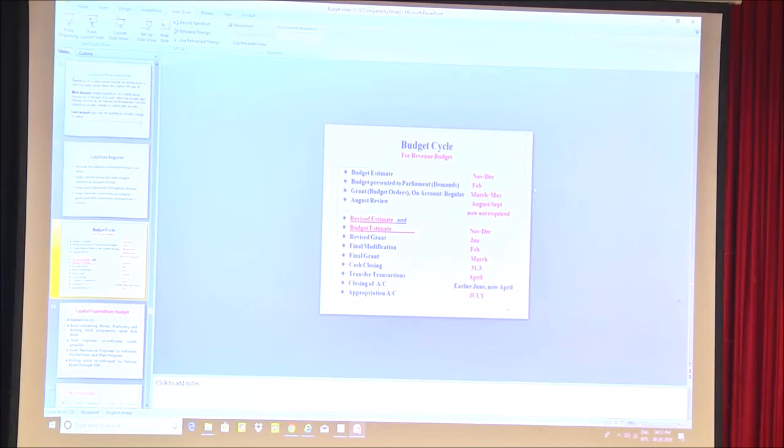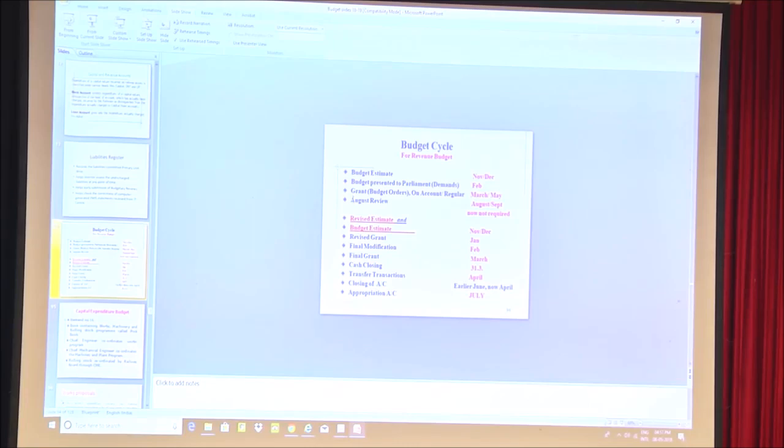Now, what is the budget cycle? First is the budget estimate, which is prepared in November, December. Then the budget is presented to the Parliament in February. Then the budget grant or the budget orders are passed in the month of March or May, depending on whether it is on account grant or the actual budgeting.